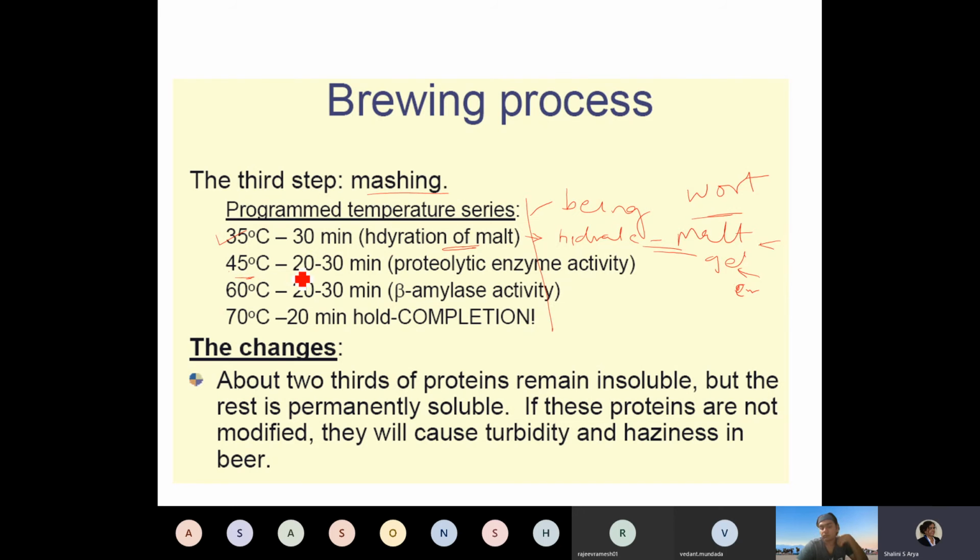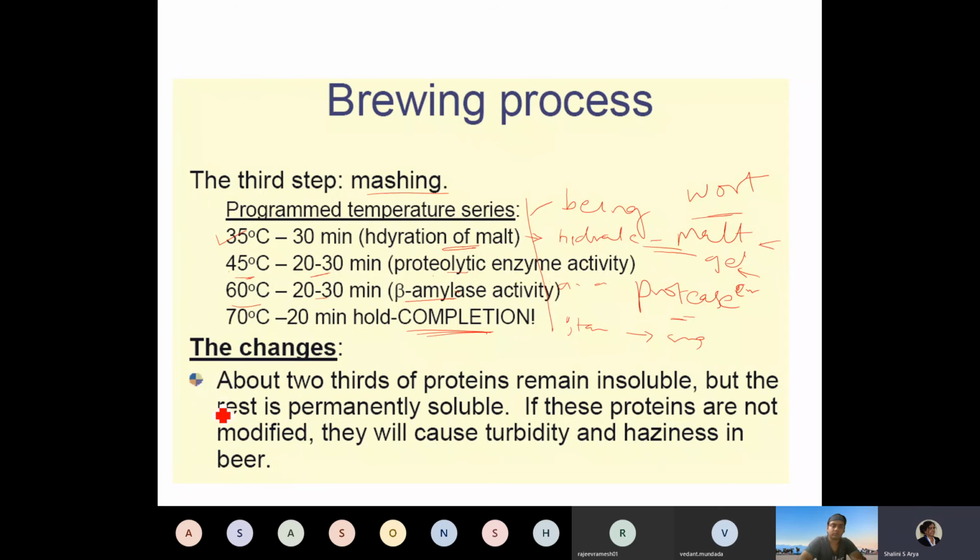When the temperature is 45 degrees Celsius, the activity of all proteases enzyme is optimum at this temperature, and then this mixture is held for 20 to 30 minutes, during which the proteases act upon the proteins and produce further amino acids and other compounds. Then 60 degrees Celsius for 20 to 30 minutes, in which the thermostable enzymes act and convert the starch into more sugar. Then 70 degrees Celsius for 20 minutes, and the mashing is complete.